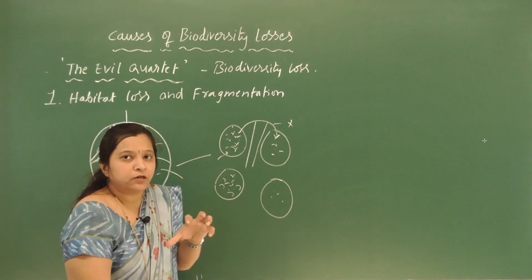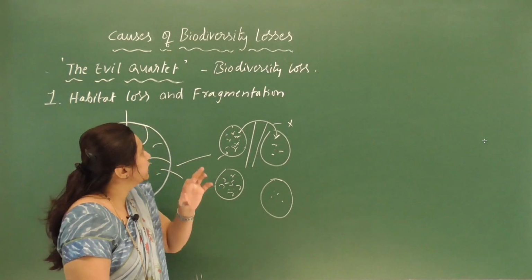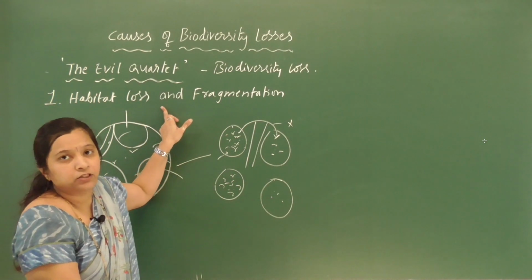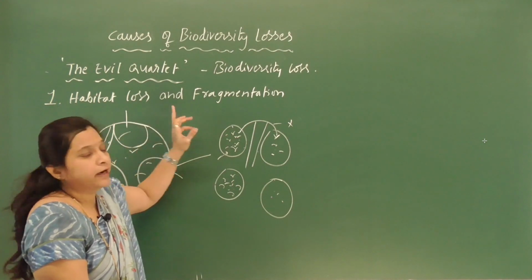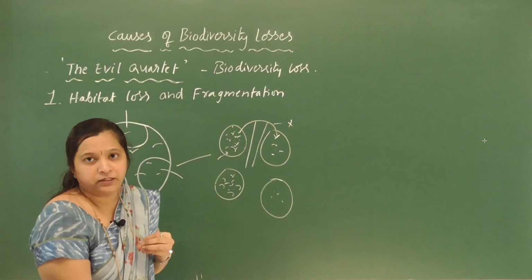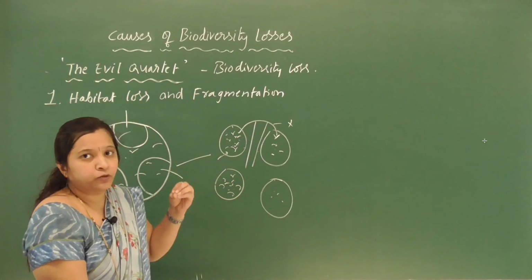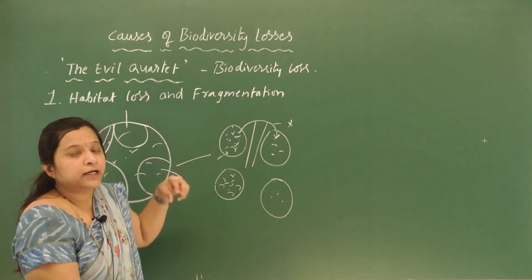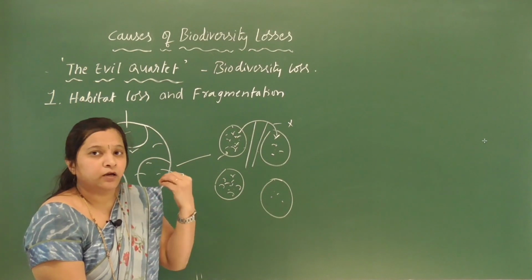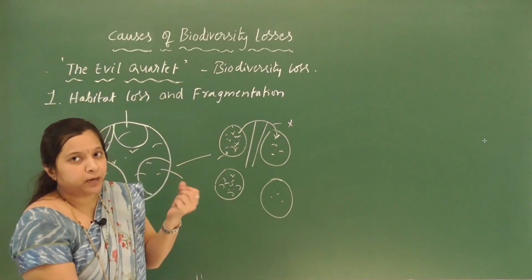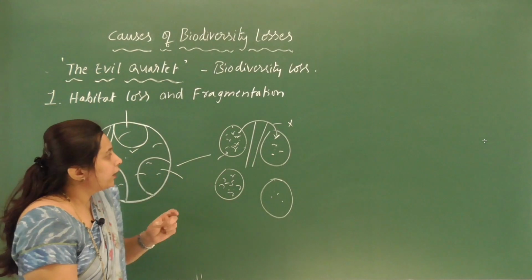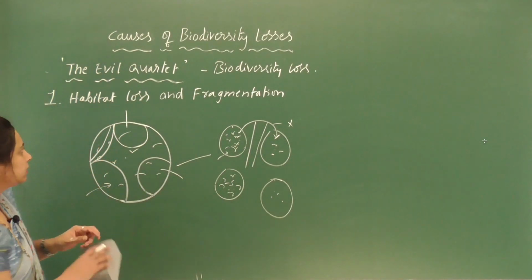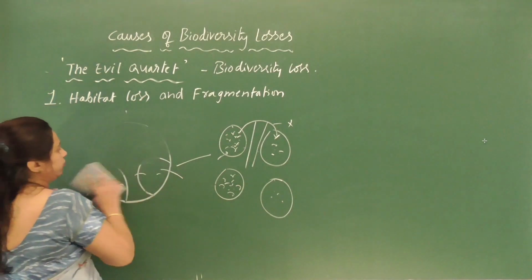One of the major causes of species extinction is habitat loss and the fragmentation of habitats, which has killed many species of plants and animals. I will give you two examples for habitat loss and fragmentation.